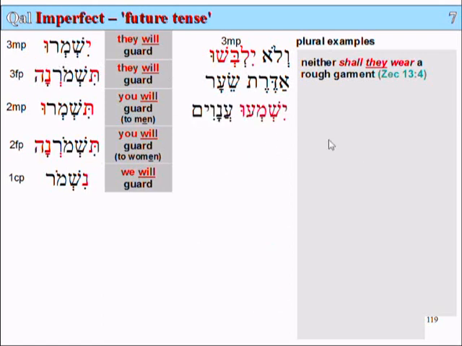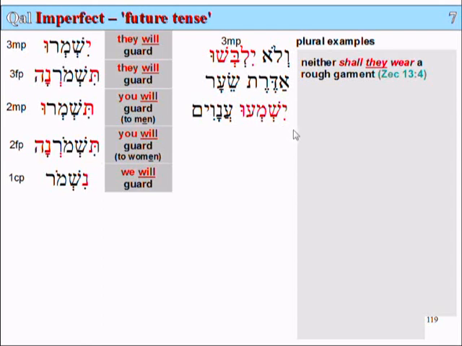Okay, the next example. Yishmu anavim. The word yishmu, the three-letter root here, is shema, which means hear. And yishmu means they will hear.